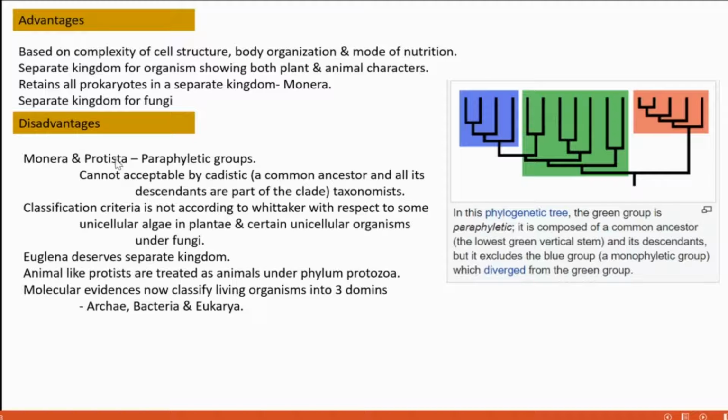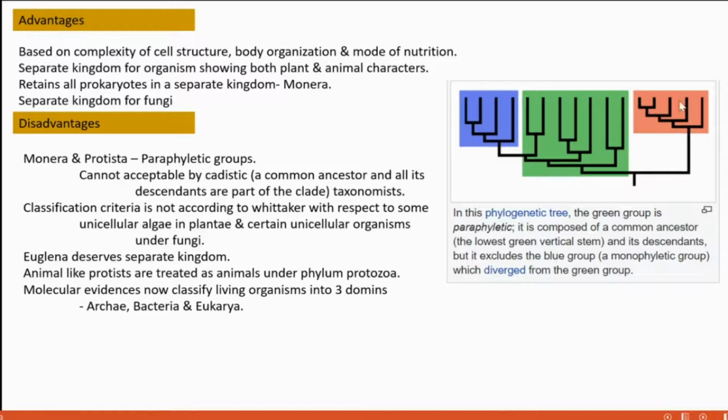Monera and Protista are paraphyletic groups. We need to understand paraphyletic. See the diagram. In this diagram, we need to understand what is paraphyletic, cladistic, and monophyletic. Monophyletic means this is a monophyletic group, and this is also monophyletic. First I will tell you about paraphyletic.